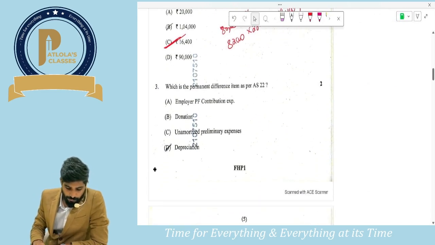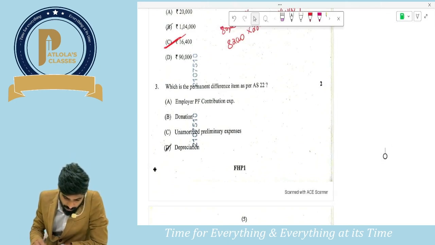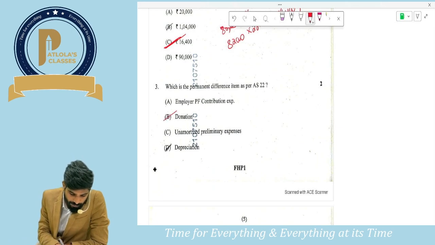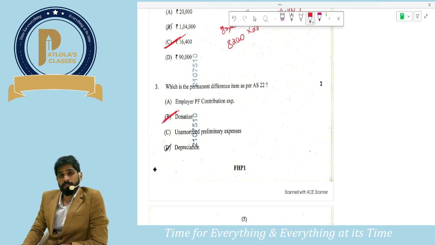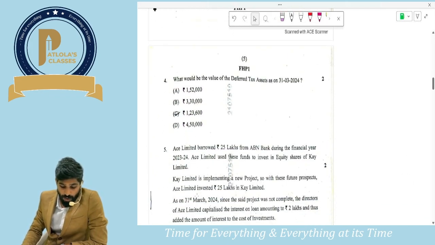And one more straightforward question. What is the permanent difference as per AS22? As we have discussed, donation would be the permanent difference as per AS22. And one more thing they are asking: what would be the value of DTA?